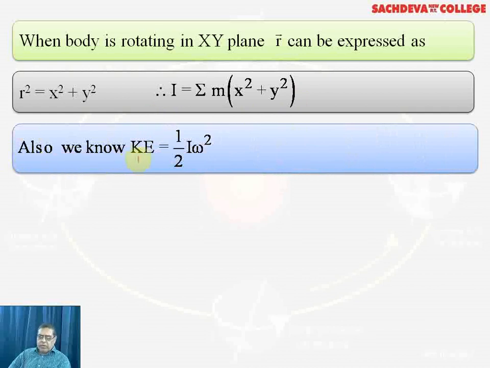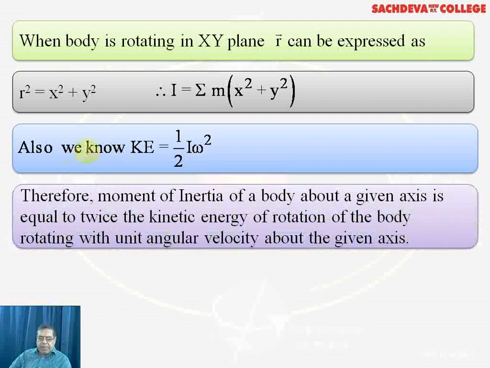Also we know that kinetic energy is half I omega square. Omega square can be written as V square over R square, and I can be taken as m r square. Whatever terms are to be cancelled, we cancel them and we get a net expression for the kinetic energy. Therefore, moment of inertia of a body about a given axis is equal to twice the kinetic energy of rotation of the body rotating with unit angular velocity about the given axis. Basically, this definition is consistent with half I omega square.